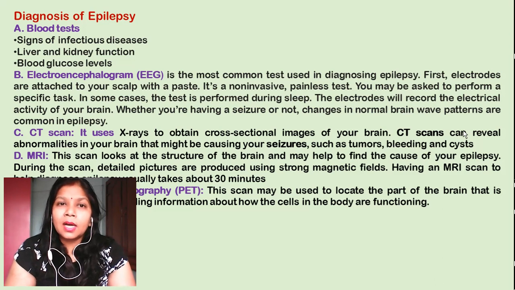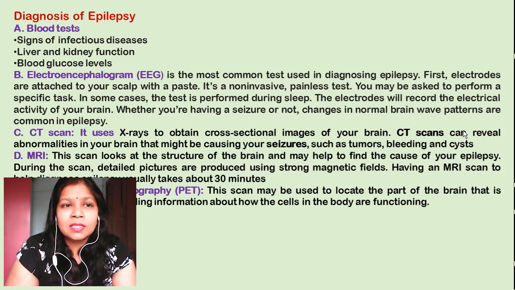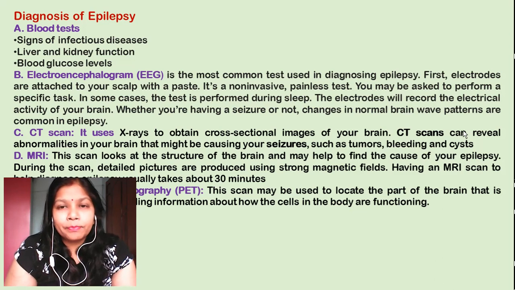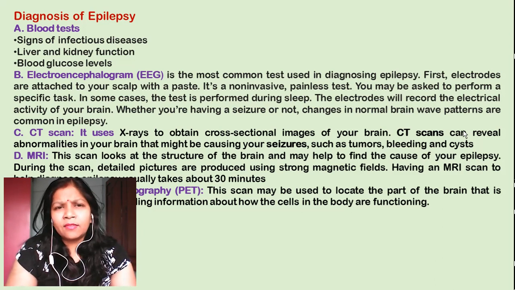Now, coming to the confirmatory tests for epilepsy, the first one is the EEG, that is the electroencephalogram. In this electroencephalogram, the electrodes are attached to your scalp, like in the ECG the electrodes are attached to your chest. Here, the electrodes are attached to your scalp, and this is non-invasive. That means you don't get any injections and nothing invades your skin or body.